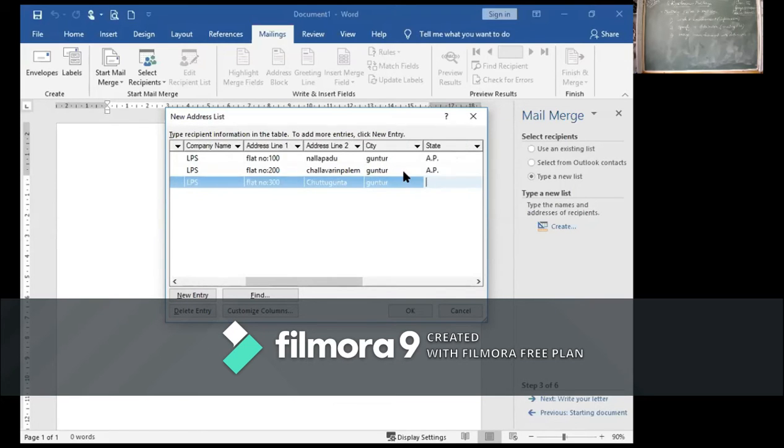Guntur, AP, India. Sorry, pin code number. Next, give some phone number, and next email ID.